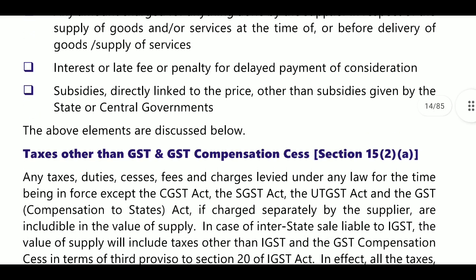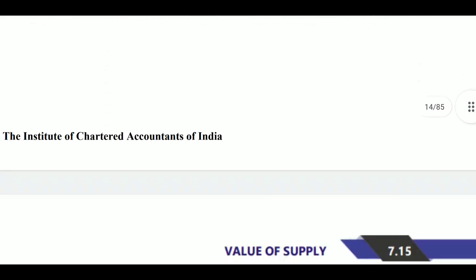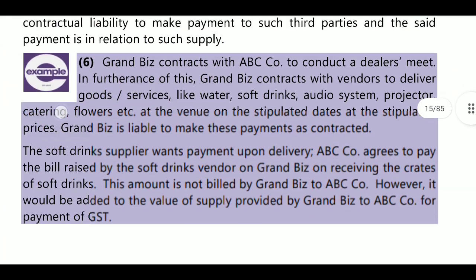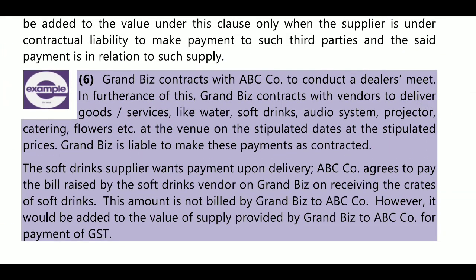Next, the above elements are explained below with an example. Grand Bridge contracts with ABC company to conduct a dealers meet. In furtherance of this, Grand Bridge contracts with vendors to deliver goods and services like water, soft drinks, audio systems, catering, flowers, etc. at a venue on the stipulated date at a stipulated price. Grand Bridge is liable to make this payment as contracted.